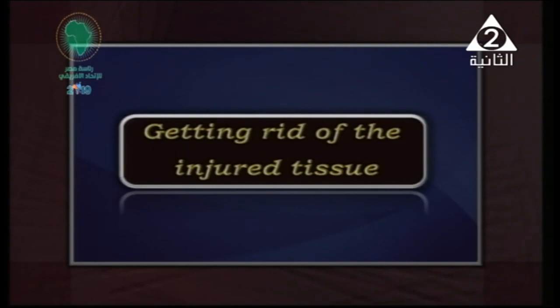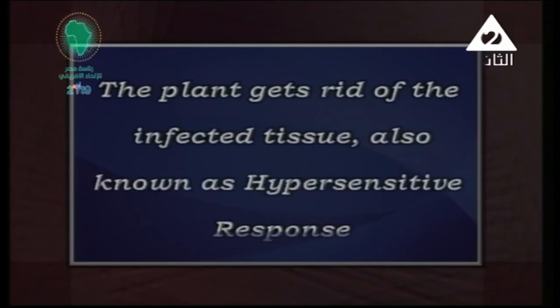How can we get rid of the injured tissue? And this is another way of removing the injured tissue. When the plant wants to remove, to eliminate the infected tissue, this process is known as the hypersensitive response. Again, when the plant wants to get rid of the infected tissue, we call it what? Hypersensitive. Hyper means increasing. Sensitive means very sensitive, like we are going to see.